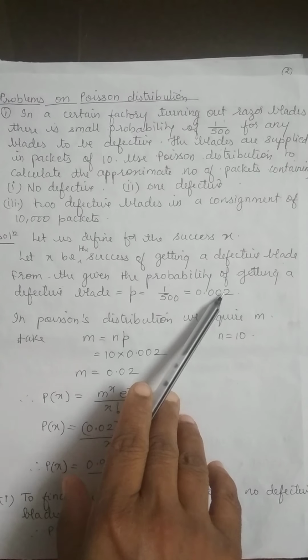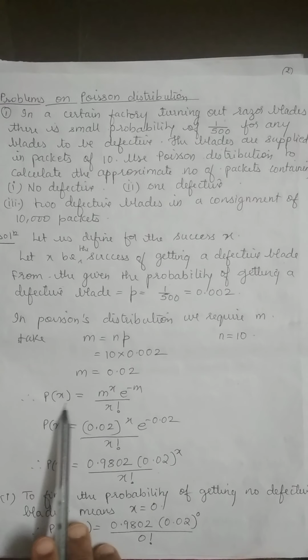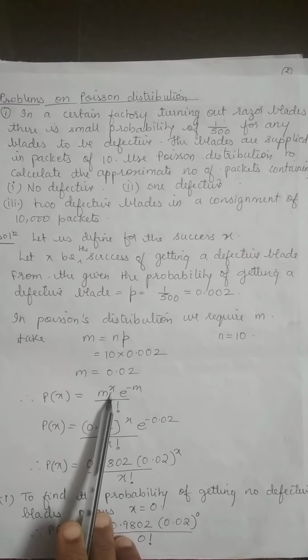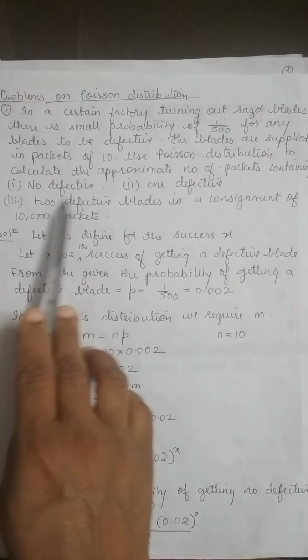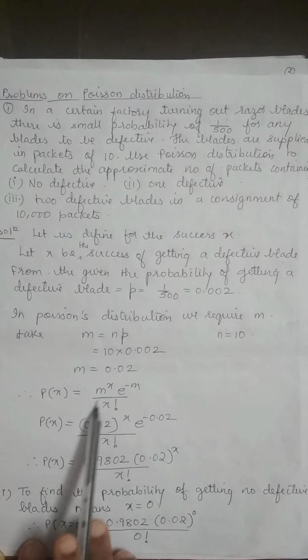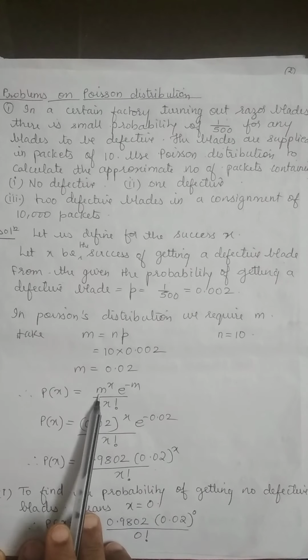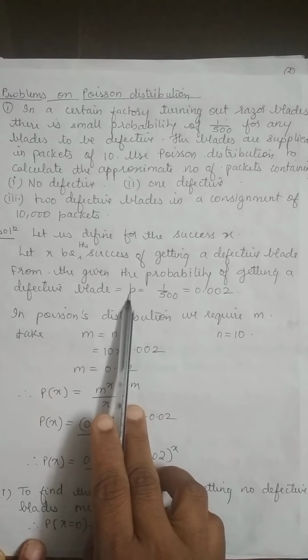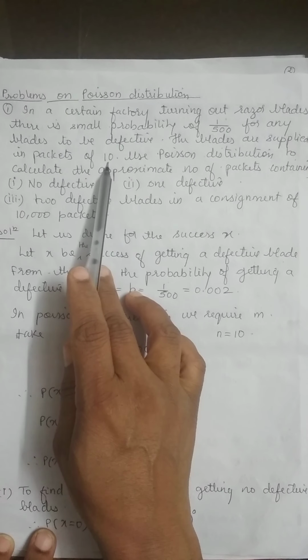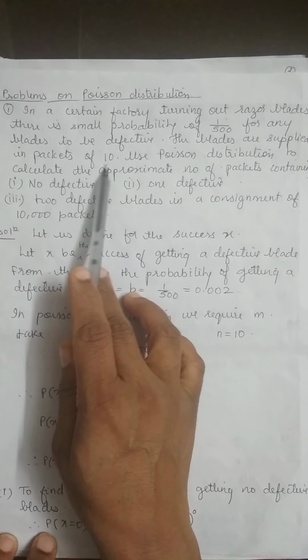I said that in a Poisson's probability distribution we require m. x is our success, which will be defined as no defective and one defective. Depending upon these questions, x will change. Now to calculate m, you have been given P, and the packets of razor blades, where one packet contains 10 blades.